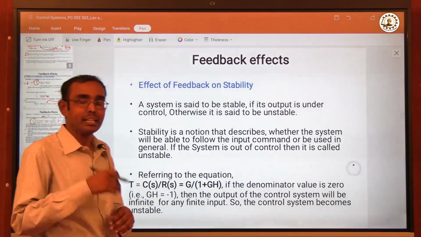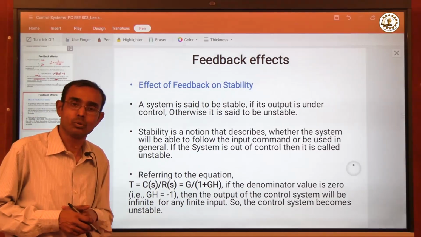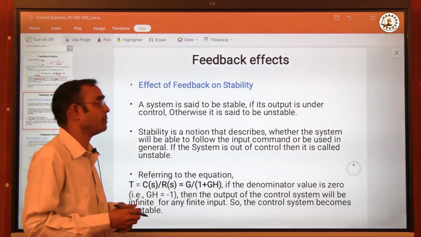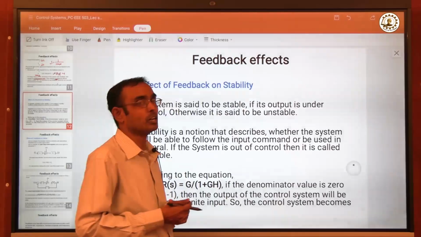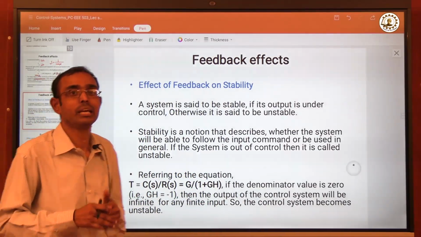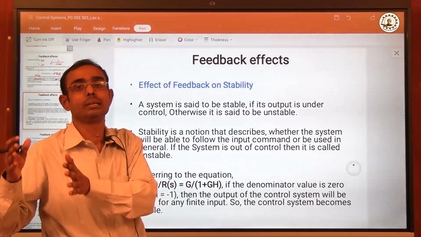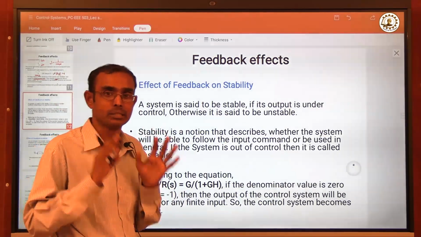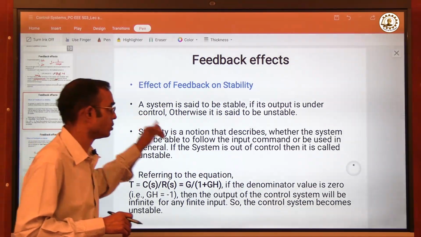Now, there is another effect of feedback on stability. This is also an important effect. What is stability? Stability means a system is said to be stable when its output is under control. If it is not, then it is unstable. Generally, what we used to see is that for a finite input, if the system provides a finite response, we can say most of the time that the system is stable. So therefore, the system is stable when its output is under control.